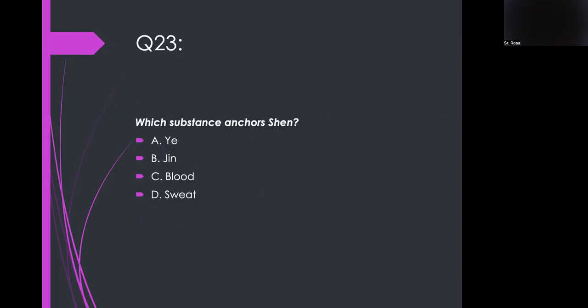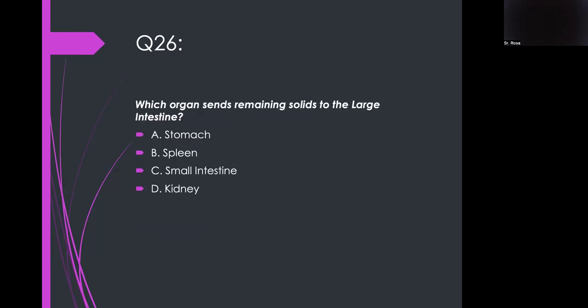Okay. Which substance anchors the shen? The blood. Which body fluid is considered more nourishing? The blood. Yes. Which body fluid is considered more moistening? The Jin Ye. Which organ sends remaining solids to the large intestine?